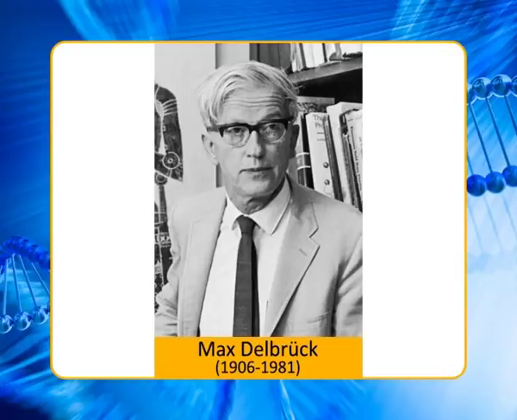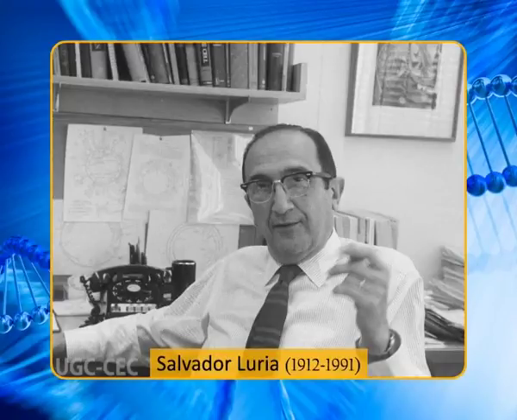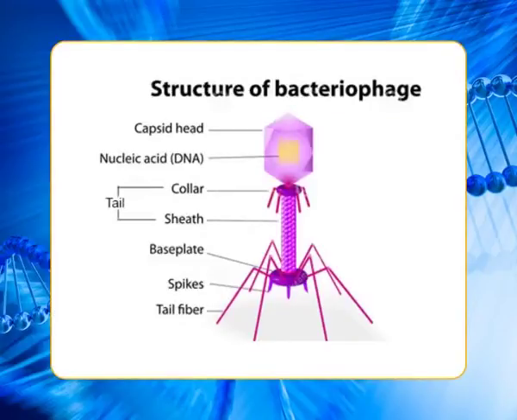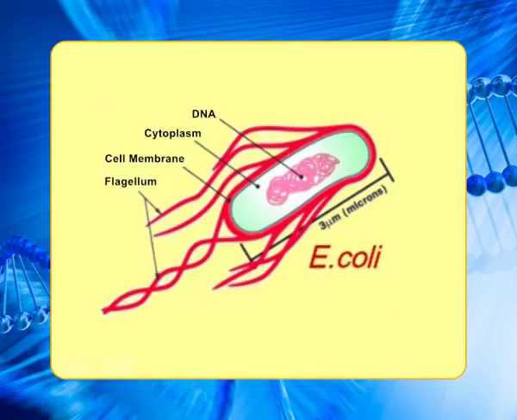The breakthrough in the quest to determine the hereditary material came from the work of Max Delbruck and Salvador Luria in the 1940s. Bacteriophages are a type of virus that attacks bacteria. The viruses that Delbruck and Luria worked with were those attacking E. coli, a bacterium found in human intestines.